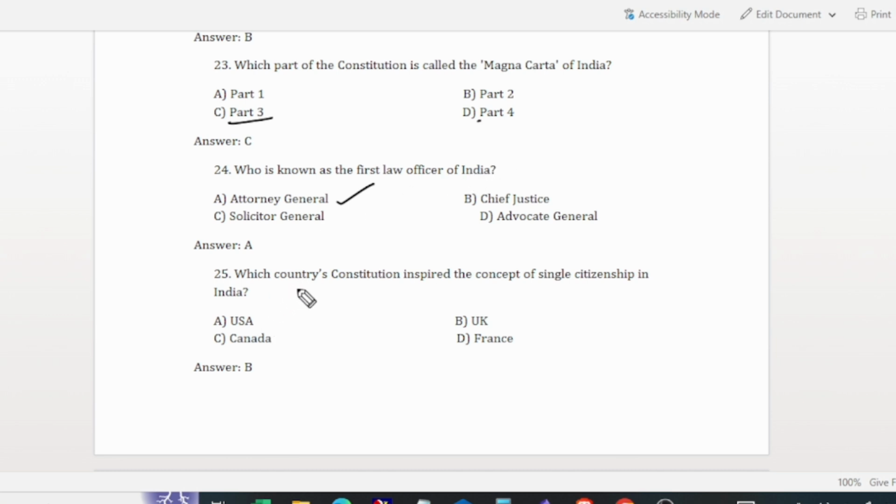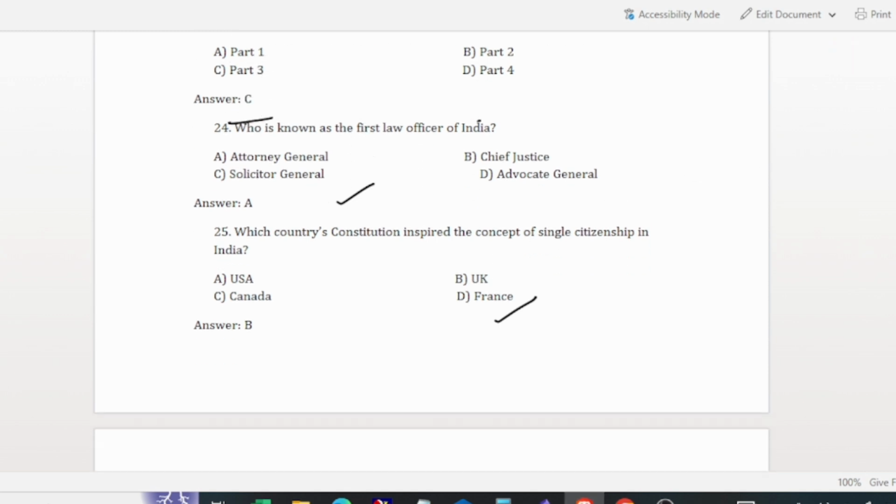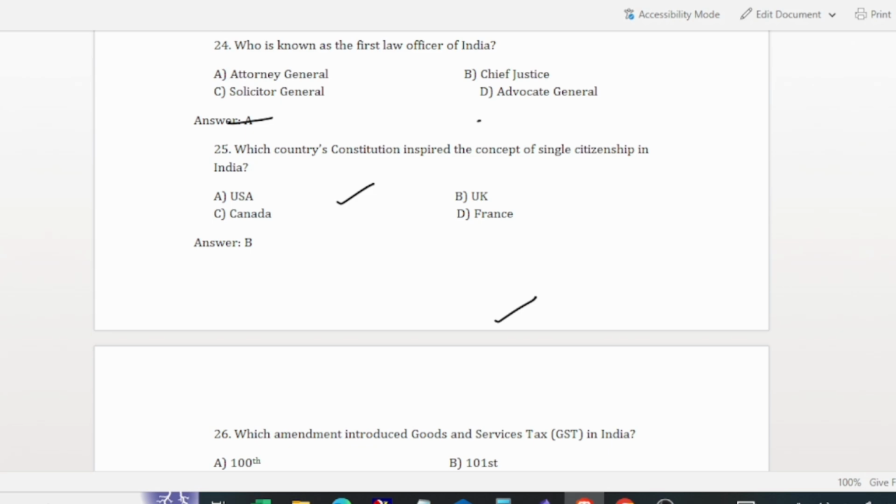And the next question is, which country's constitution inspired the concept of single citizenship in India? The United Kingdom's constitution inspired the concept of single citizenship in India. And the next question we will discuss now.